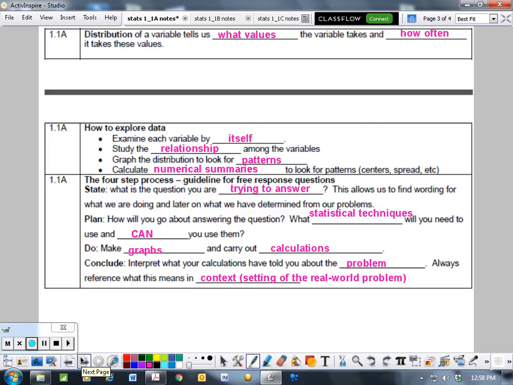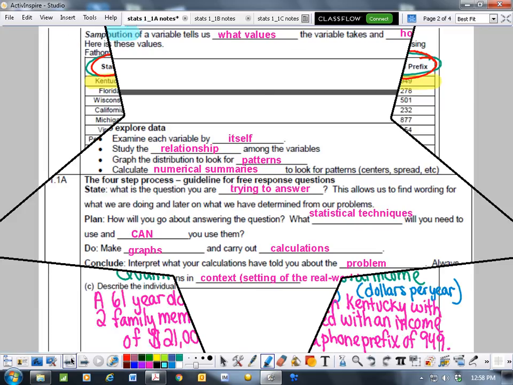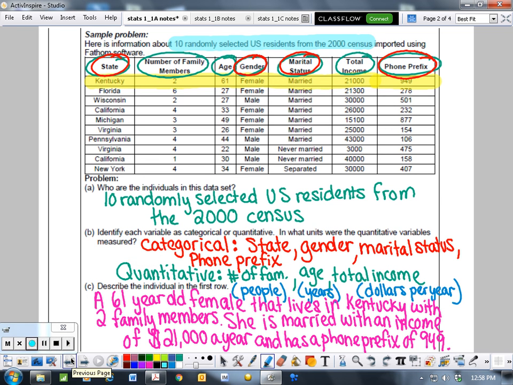Okay, so now a couple more vocabulary terms. A distribution of a variable tells us what values a variable takes and how often it takes these values. So I could go back to here and I could look at all the states. So how many or what percentage of the people live in California? What percentage of the people live in Florida? That would be looking at the distribution of the states.